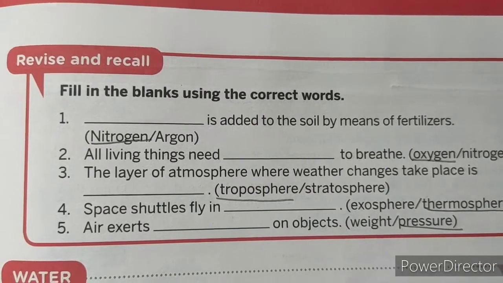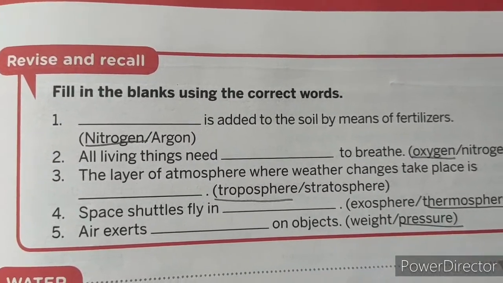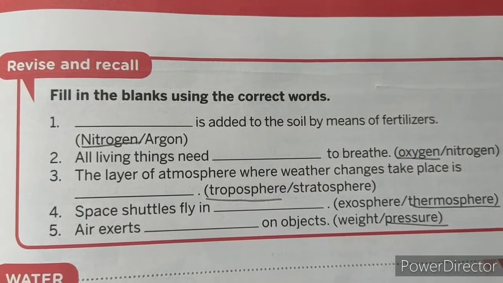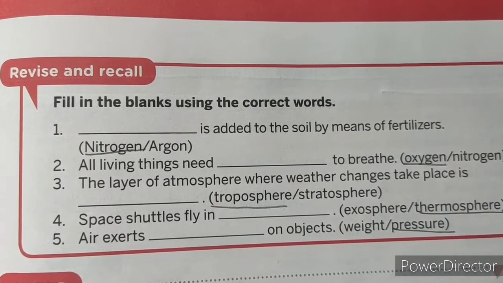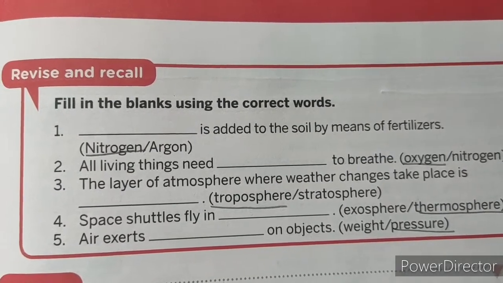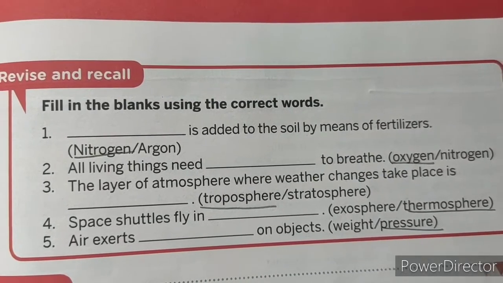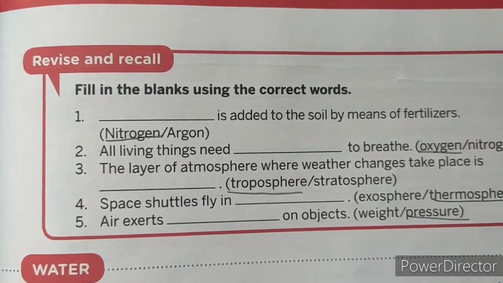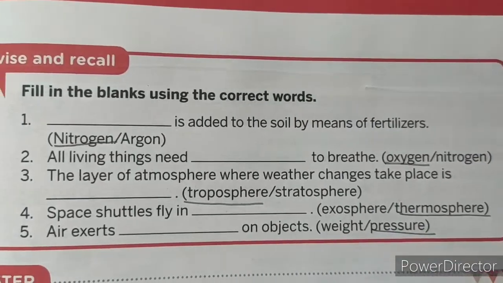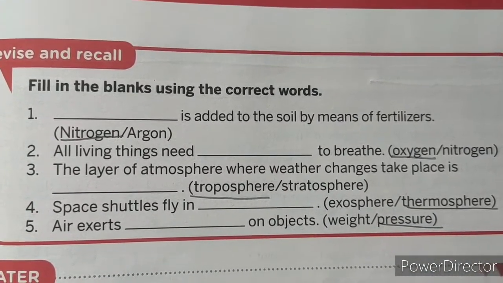Dash is added to the soil by means of fertilizers. It is nitrogen. All living things need oxygen to breathe. Underline oxygen. The layer of the atmosphere where weather changes takes place. It is troposphere. Space shuttles fly in the thermosphere. Air exerts pressure on the objects. Underline all these. One minute I will show. You can utilize and you can underline the answers for the same.